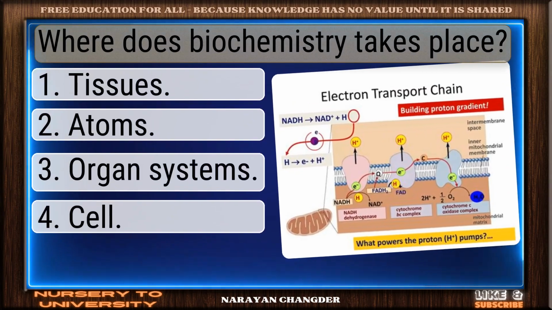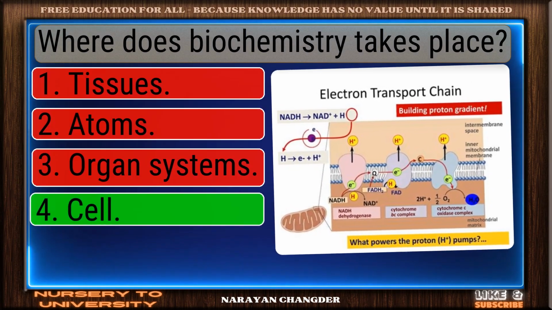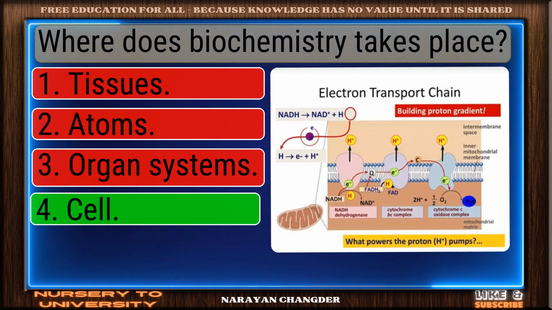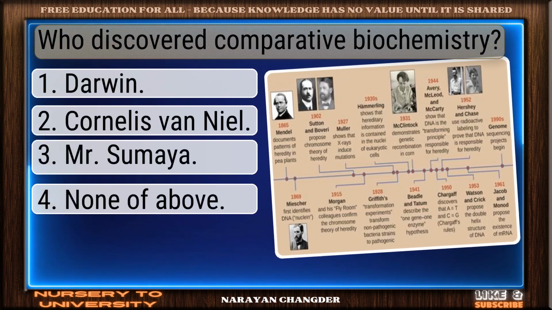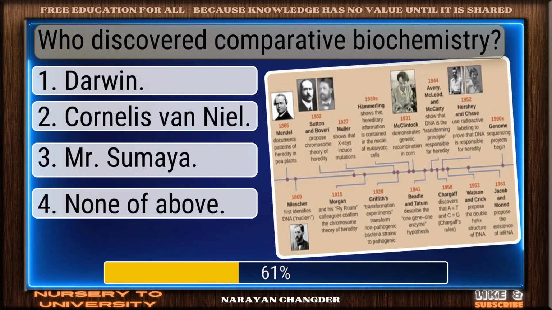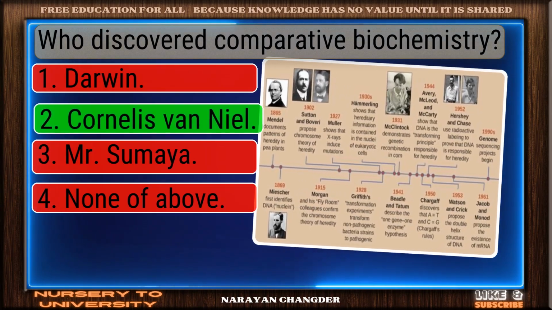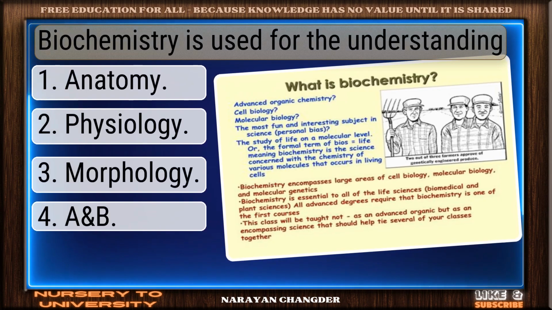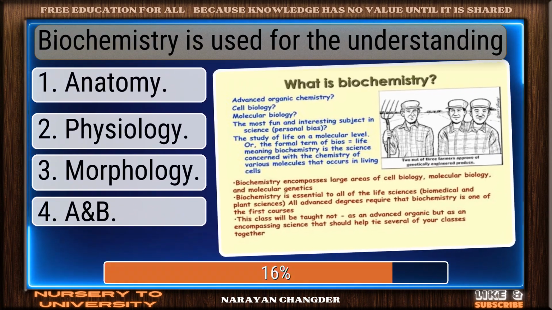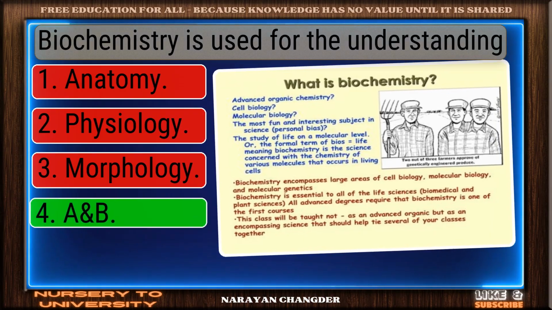Where does biochemistry takes place? Well picked. Cell is the correct answer. Who discovered comparative biochemistry? Valid point. Cornelis van Niel is true. Biochemistry is used for the understanding. Correct. A and B is the right answer.